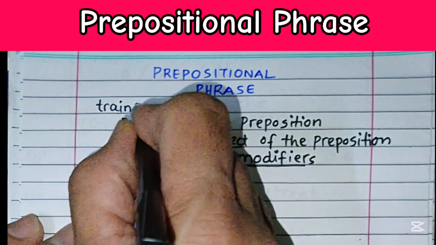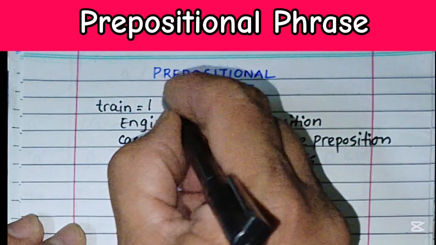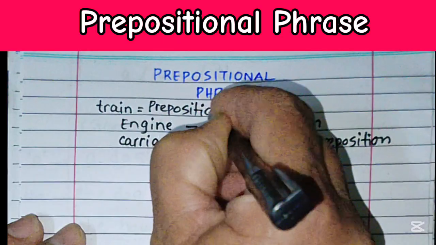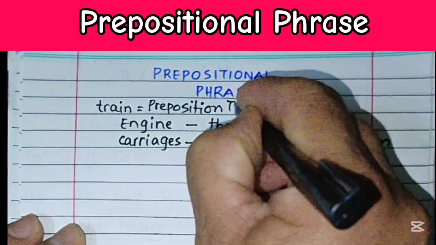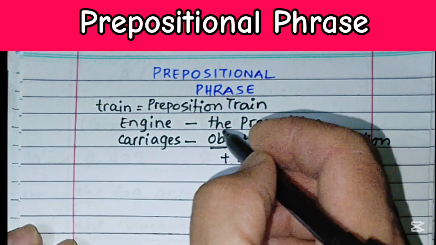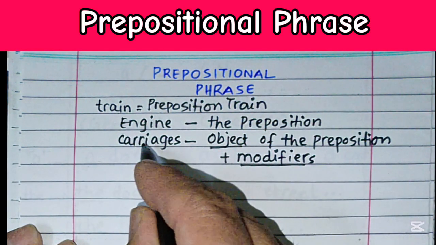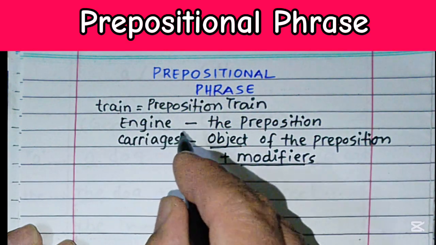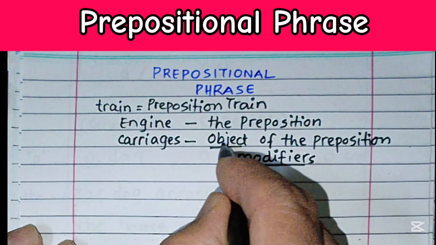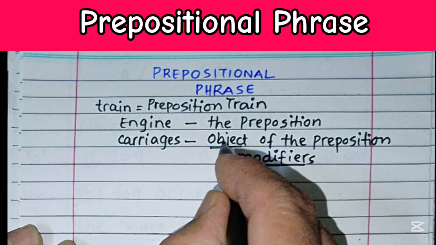So this analogy, that of the train, is actually the preposition train. If we are to understand this concept, we have to draw some analogies in order to get the idea. Just like a train needs cars to be useful, a preposition needs a noun or a pronoun that will be acting as the object in that sentence to complete its meaning.